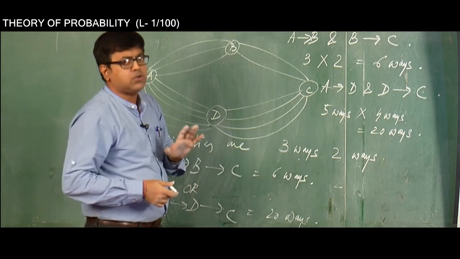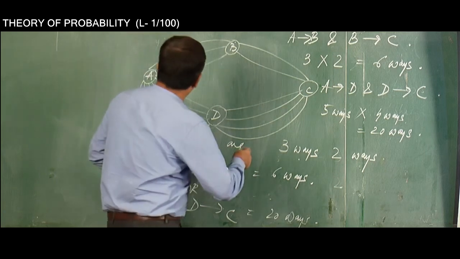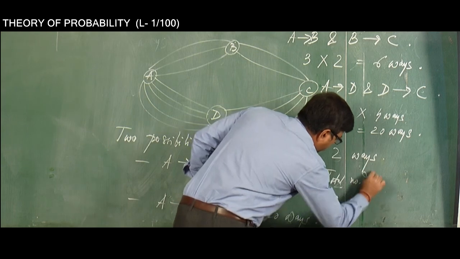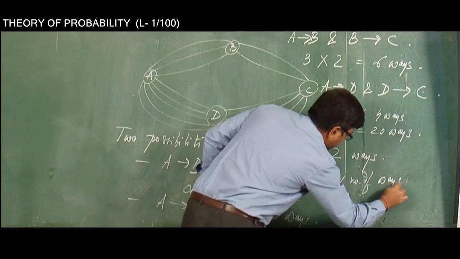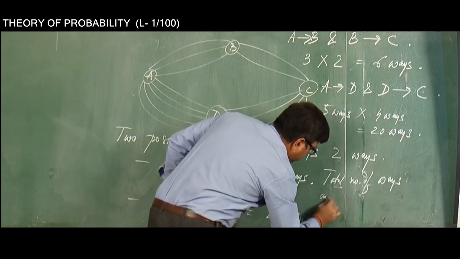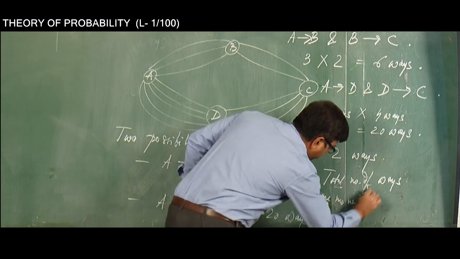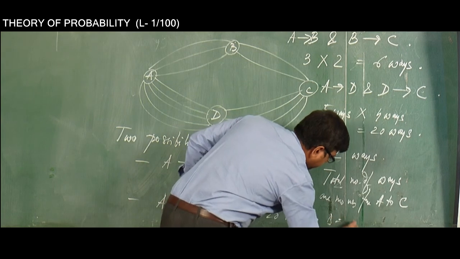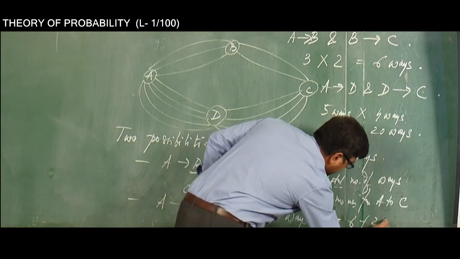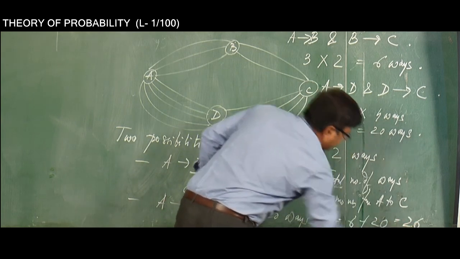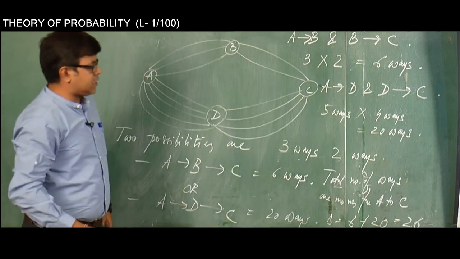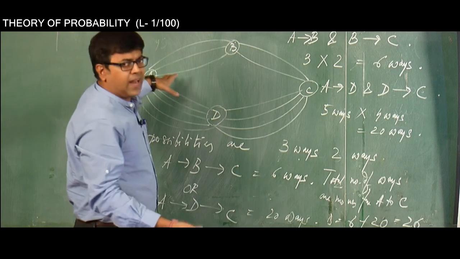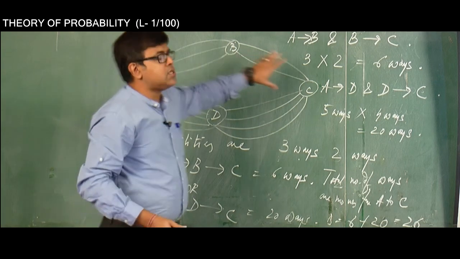So the total number of ways one moves from A to C is 6 plus 20, that will be 26 ways. So 26 ways are there by which one can go from city A to city C.